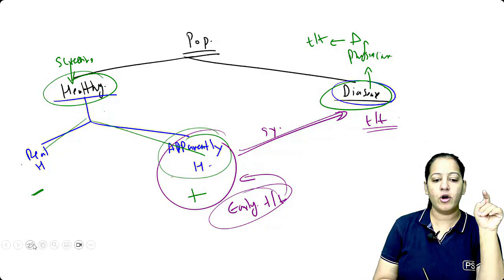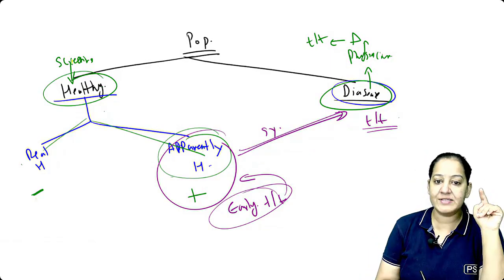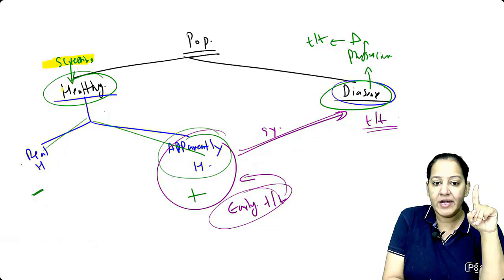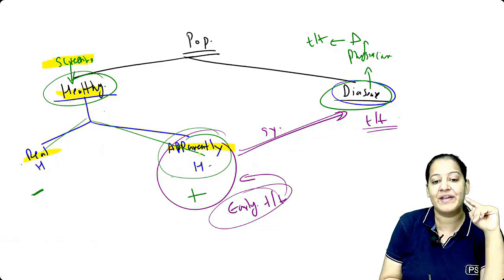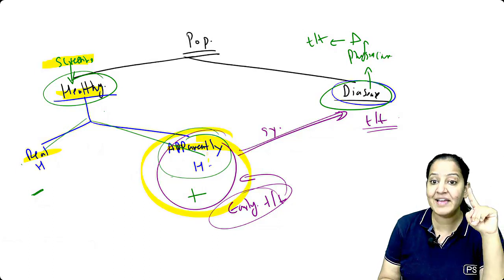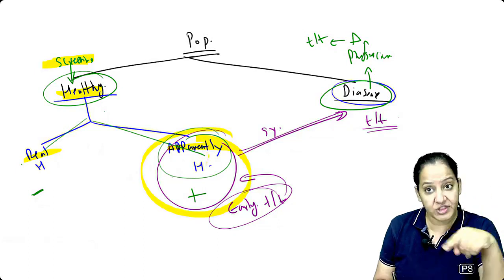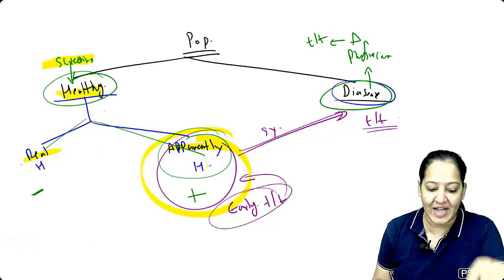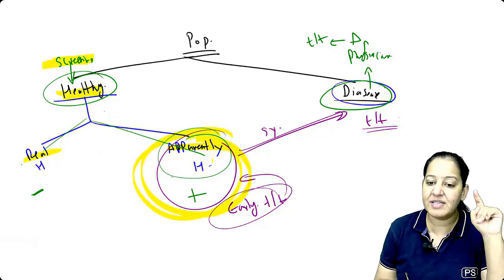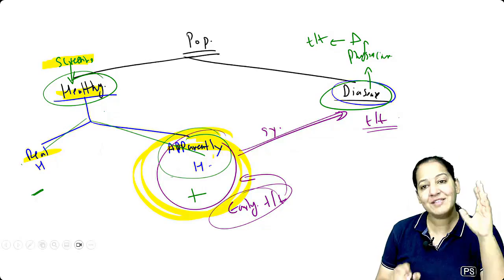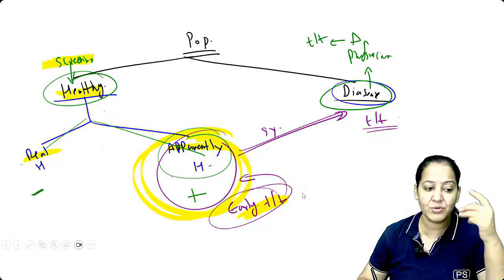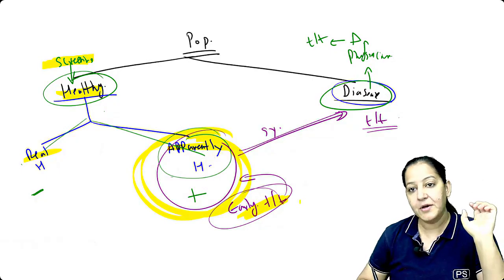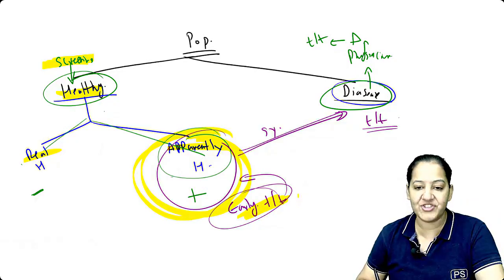How many of you got it? What is a screening test? I told you what a screening test is. A screening test is a test performed on healthy people to differentiate the apparently healthy from the real healthy. What is apparently healthy? Apparently healthy are individuals who think they are healthy, but actually they are not. They have a certain disease inside their body which has already started. What is the purpose of a screening test? To give early diagnosis and early treatment so that we can give a better prognosis. How many of you got it? This is the introduction. Respond.